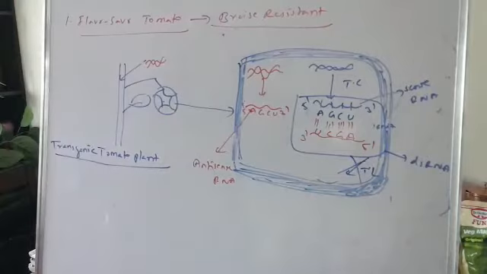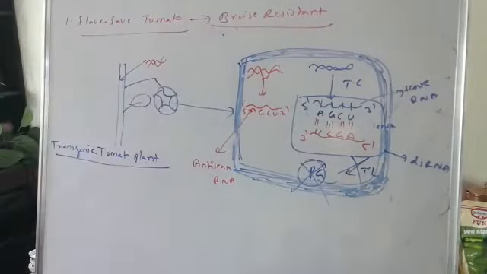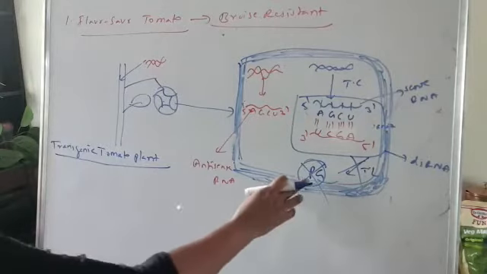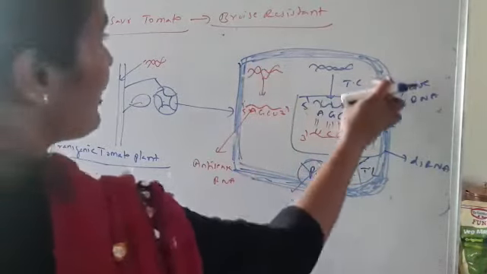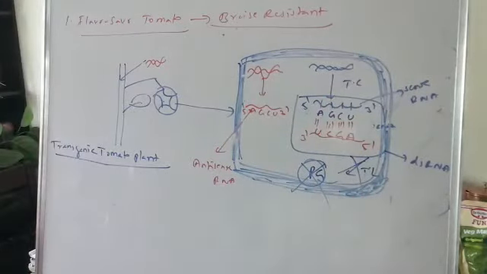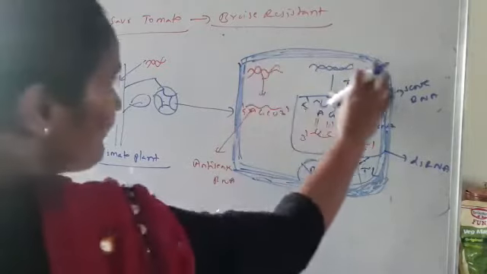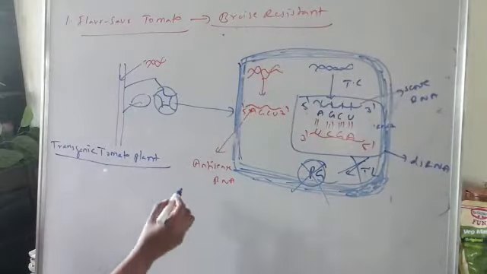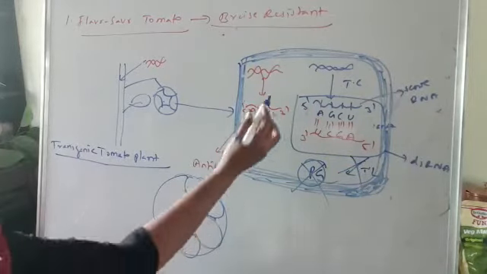If translation is stopped, that means what? Polygalacturonase enzyme production is stopped. If polygalacturonase enzyme is stopped, that means what? The cell wall will not degrade. The pectin material will not break. If the pectin material does not break, the cell wall will be hard. That means in all the tomato cells, the same concept is happening.